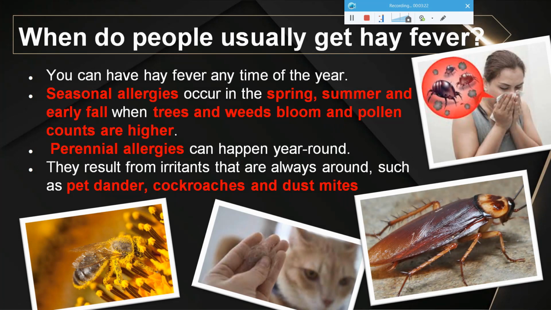So when do people usually get hay fever? I told you already, it can be seasonal or it can be perennial. If it is perennial, it can happen around the year. But if it is seasonal, during certain seasons when these pollens are released, you can develop this kind of allergic rhinitis. And apart from that, if you are having pets at home, that pet fur and other things can lead to these kind of issues.